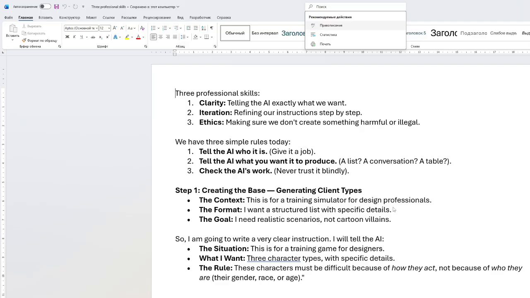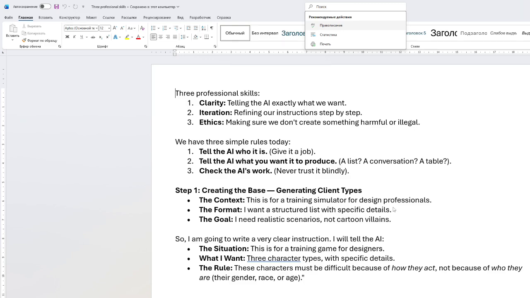Apart from this, I'm going to write clear instructions, and in that process we'll give the situation. This is for a training game for designers. What I want is three character types with specific details, and the rule: the character must be difficult because of how they act, not because of who they are, let's say their gender, race, or age. So we will be giving this format and these scenarios for creating a whole prompt for the first step, which is creating the base, generating client types.